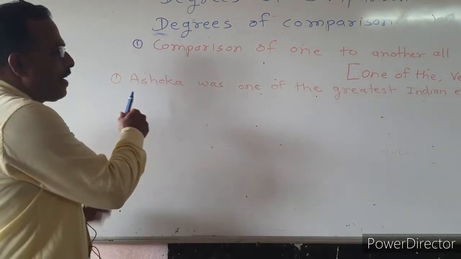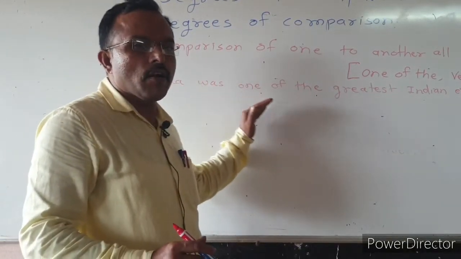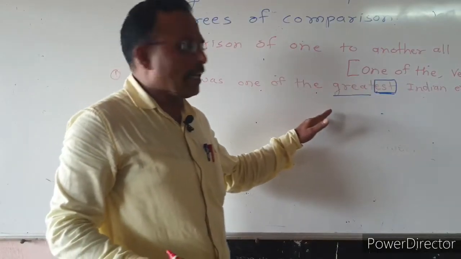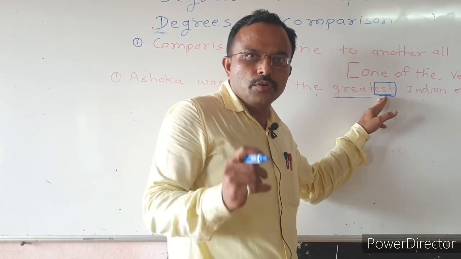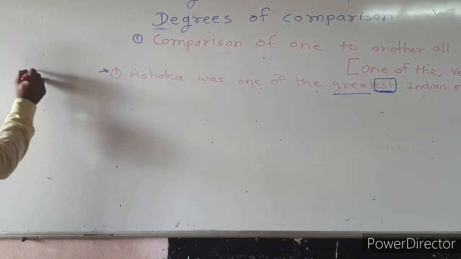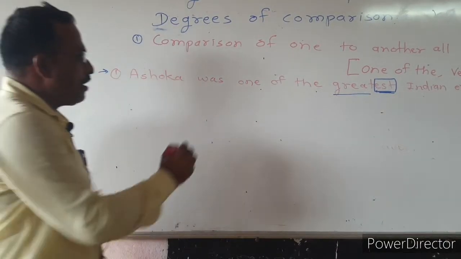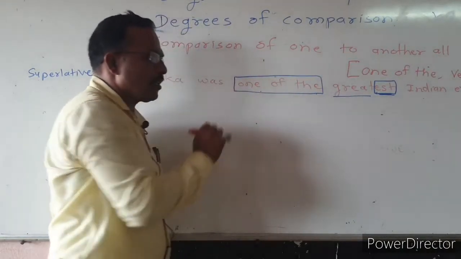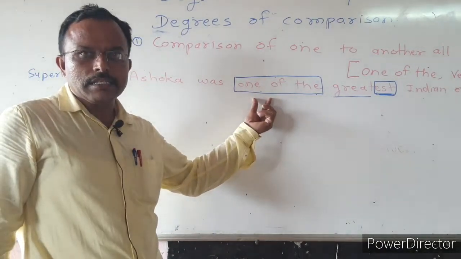So first we want to identify the degree of the given sentence. When we read the sentence, Ashoka was one of the greatest Indian emperors, we notice that the adjective great is used in its superlative form, greatest. So it is superlative degree. And we also see the words one of the in the sentence. So it is the type of sentence one of the.